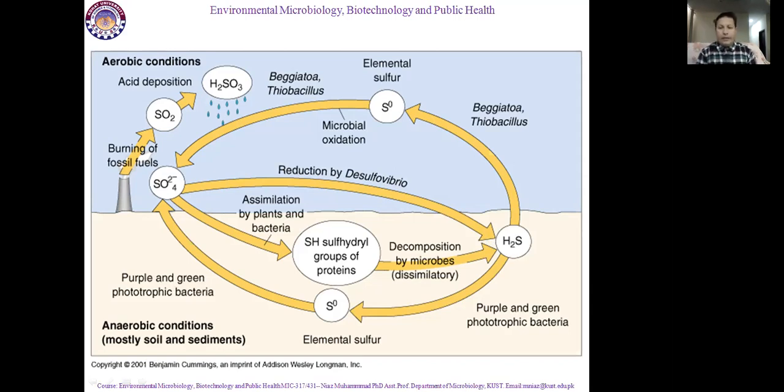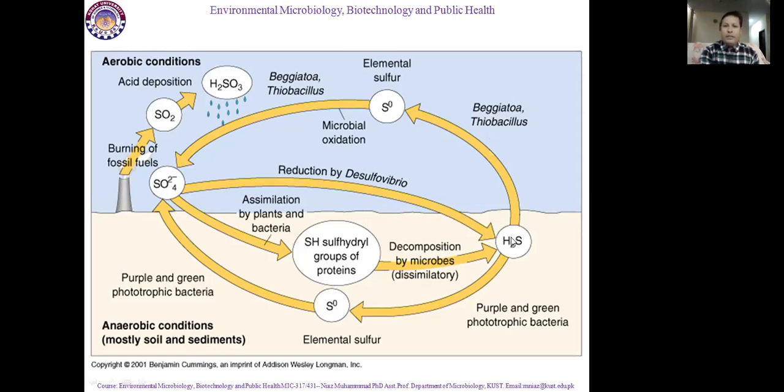This H2S converts into elemental sulfur by the reaction of bacterial species Beggiatoa and Thiobacillus. These two bacterial strains are responsible for converting H2S gas into elemental sulfur. And this elemental sulfur again goes to soil and forms SO4, sulfate.